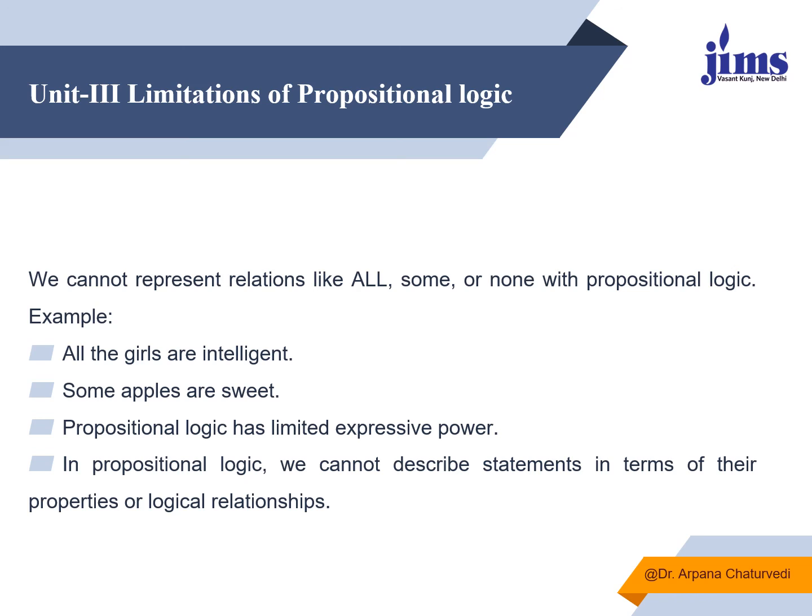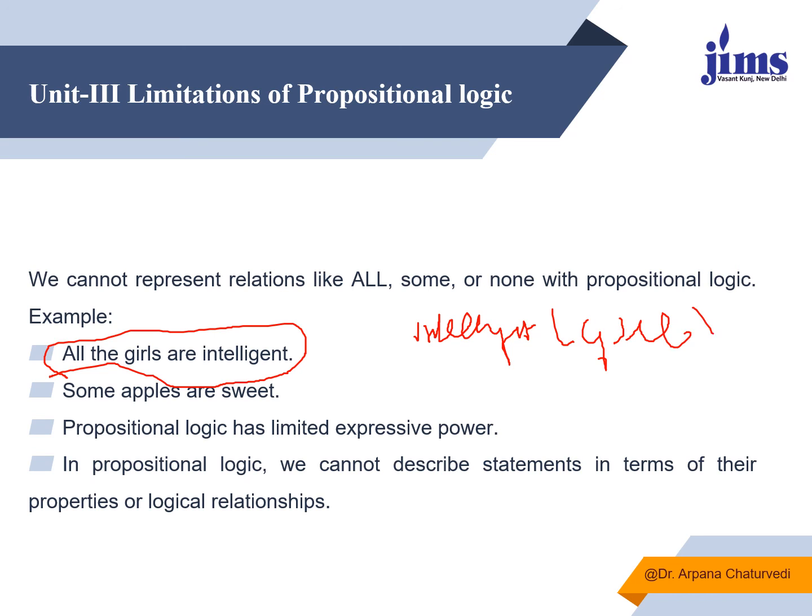There is a limitation of propositional logic, and what is that? We can convert statements into logical propositions, but we cannot do so if quantifications are given. For example, if all girls are intelligent, how will we represent this? If it is said a girl is intelligent, we can write intelligent with girl within brackets. But how will we represent all? No provision is given in propositional logic.